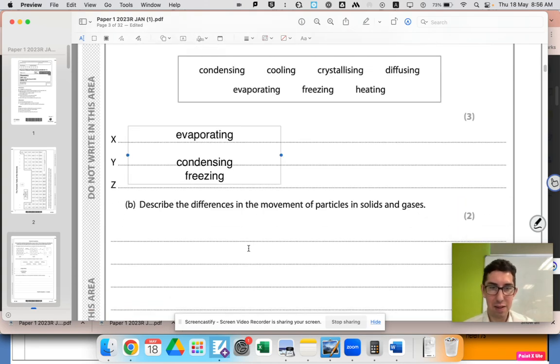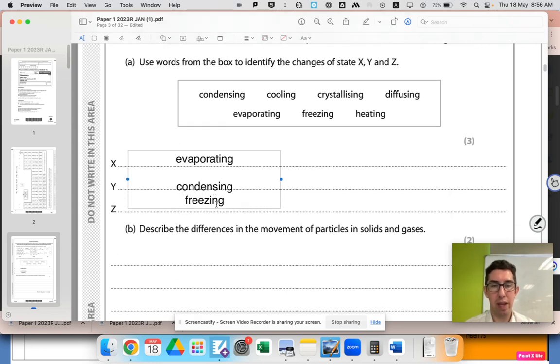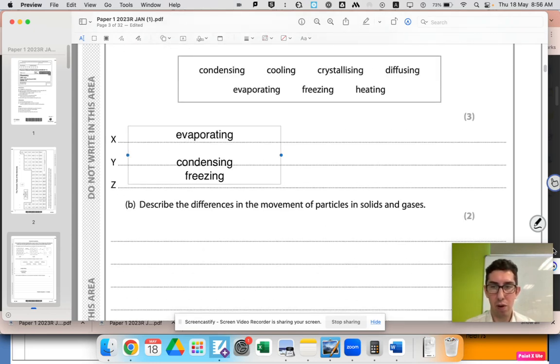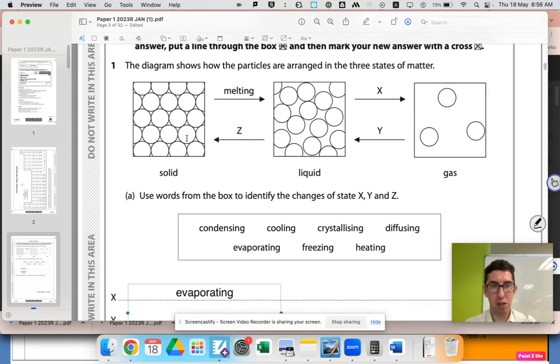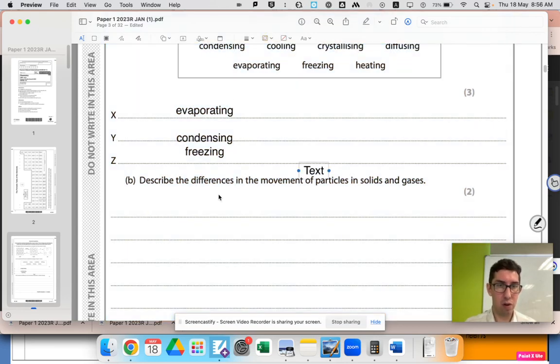Okay, describe the differences in the movement of particles in solids and gases. So the difference in movement. Well, what do solids do? Solids don't really move, they just vibrate. Remember to pause the video and try this yourself. It's worth 2 marks, so we need 2 points, one about solids, one about gases. So solids don't really move, they just sort of vibrate. So let's put that in.